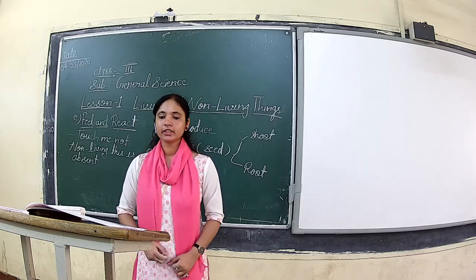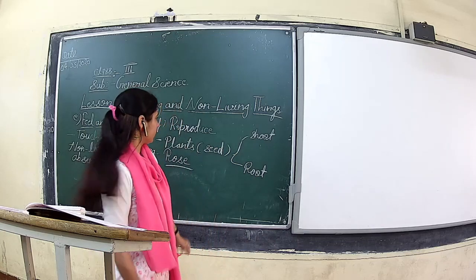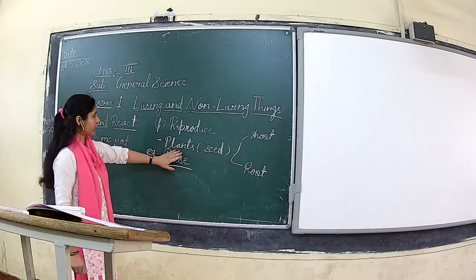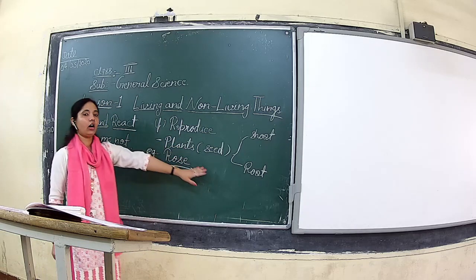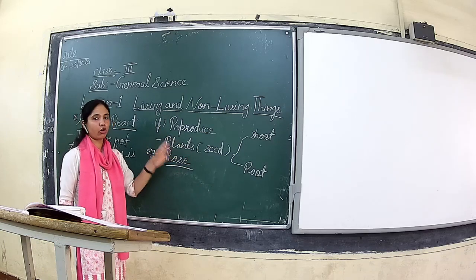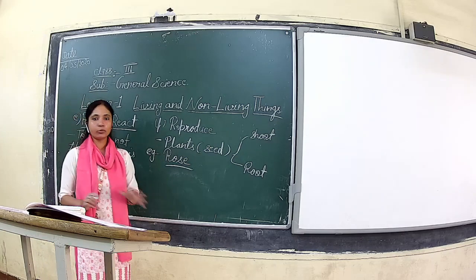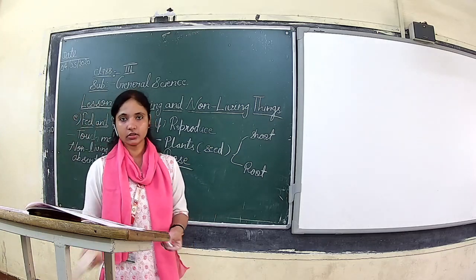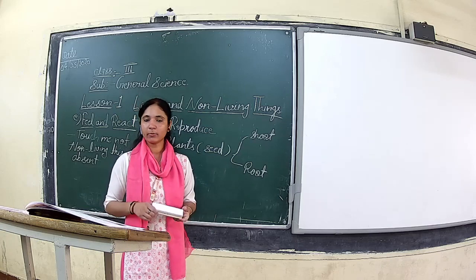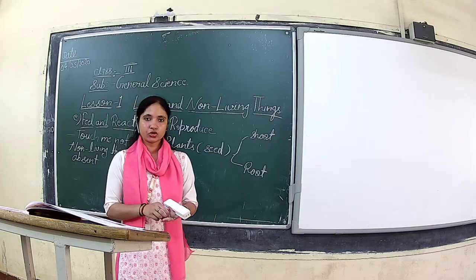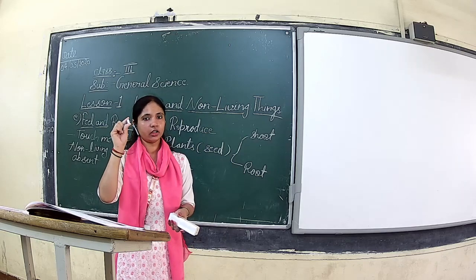Non-living things do not reproduce. What are the non-living things? They do not reproduce. So here, plants and animals all have reproduction, they produce their own kind. But what about non-living things? They will never produce any kind. What about this duster? Will it create its own copy? No, never. Okay, what about this chalk? Does it produce any copy of itself? No, it will not produce any other copy.